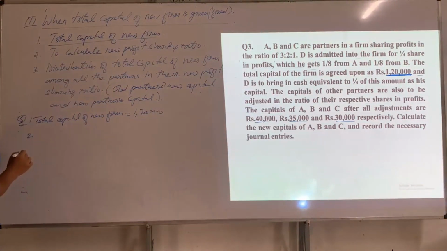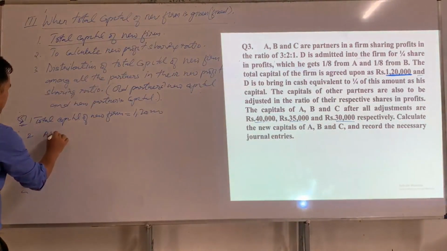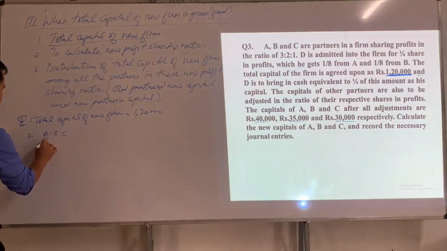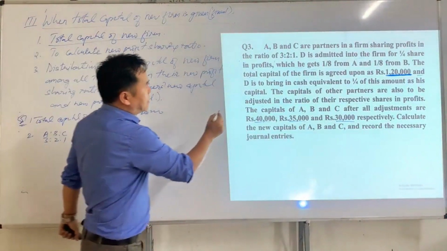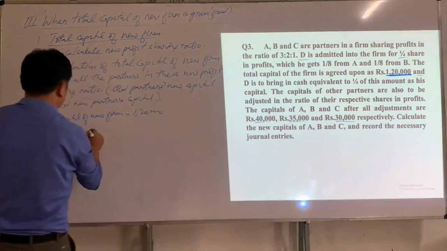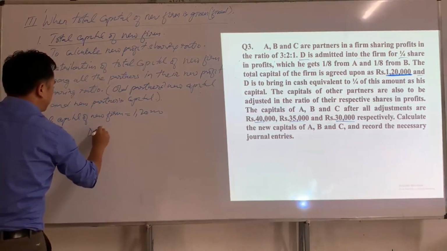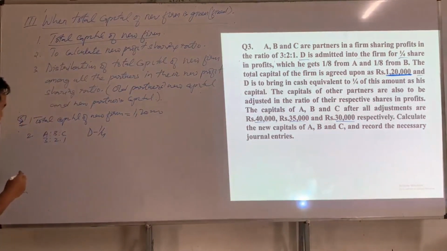Second step is to calculate new profit sharing ratio. So A, B and C are partners sharing profit in the ratio of 3:2:1, and they admitted whom? They admitted D as a new partner for 1/4 share.